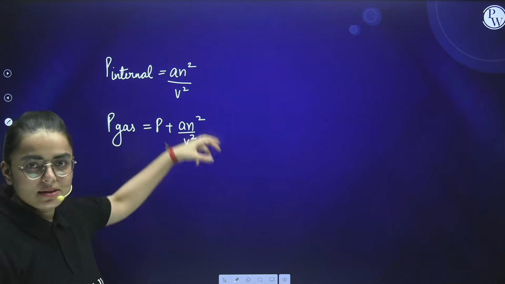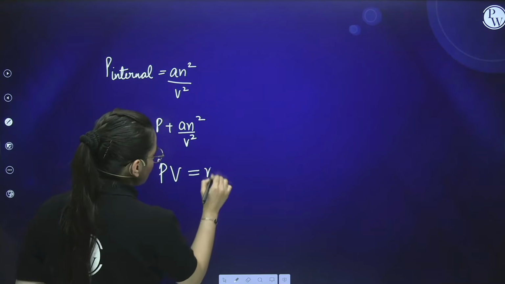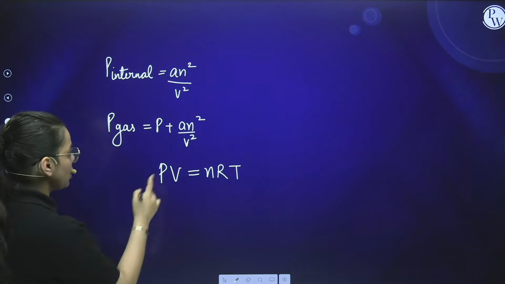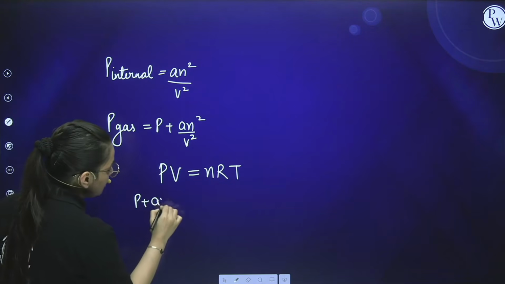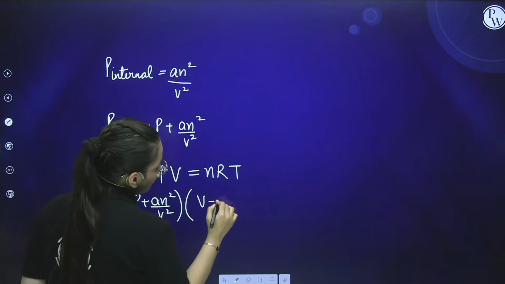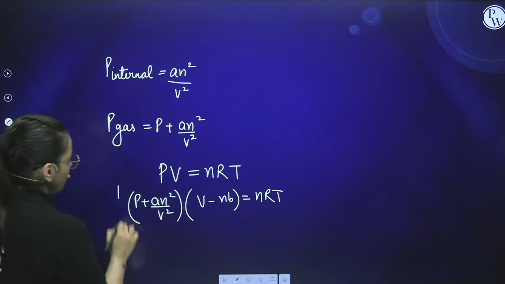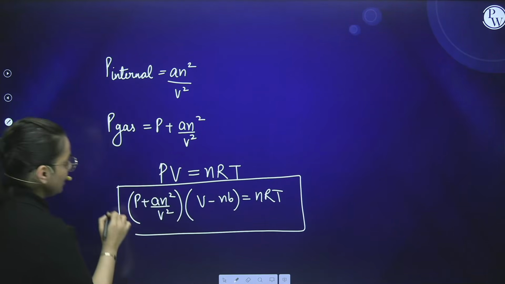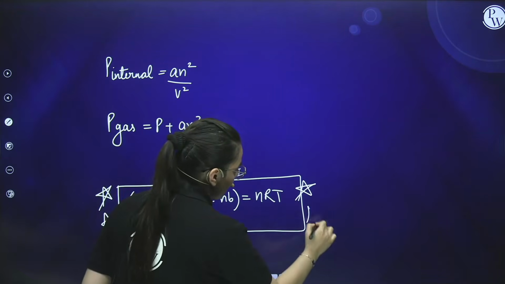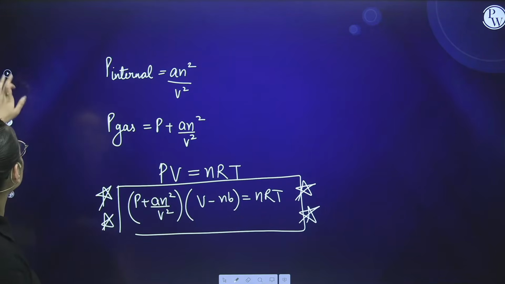Now applying this on the previous equation, what are we getting now? This was the previous equation. Now applying the pressure correction as well as the volume correction, what are we getting? (P plus a n square by V square) into (V minus nb) equals nRT. Now this is the equation for your real gas. The most important one, in which you are going to see a lot of numericals. Is it clear to you, students?